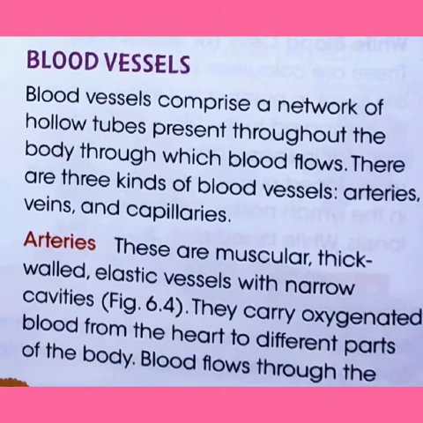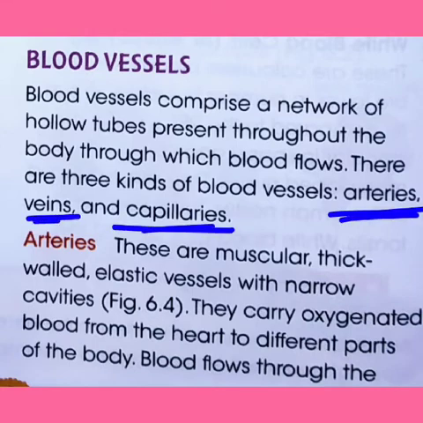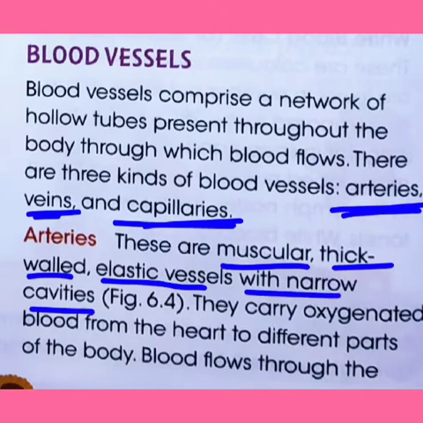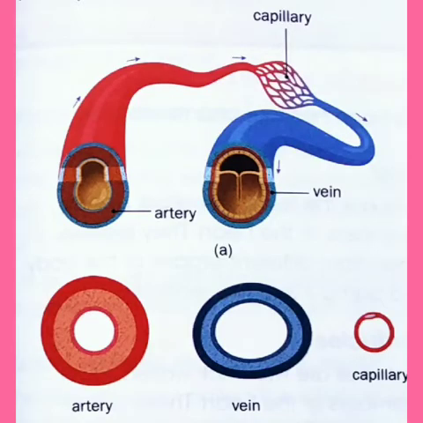So what are blood vessels? They are a network of hollow tubes present throughout the body through which the blood flows. They are of three types: arteries, veins, and capillaries. Arteries are muscular, thick walled and elastic vessels with narrow cavities. Here you can see the image of an artery. This is the narrow cavity through which the blood flows, and it is thick walled.